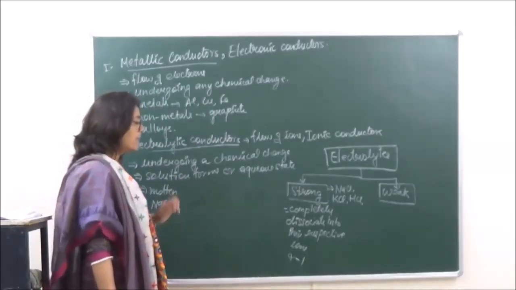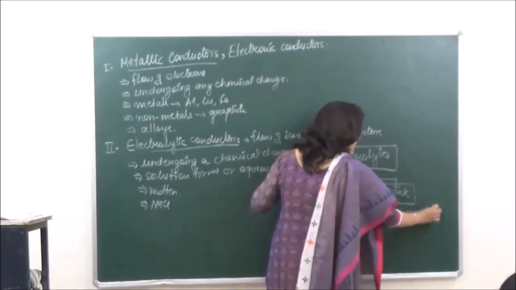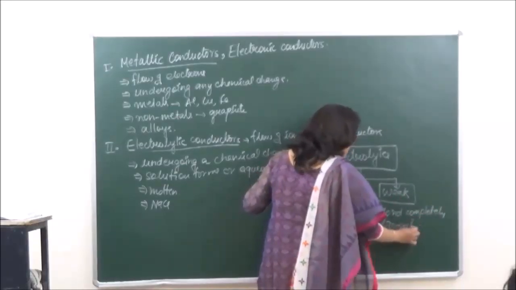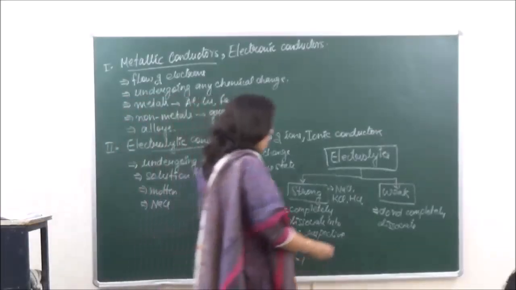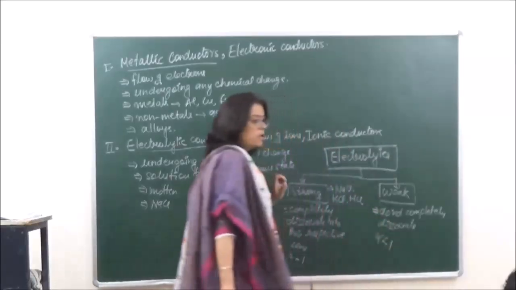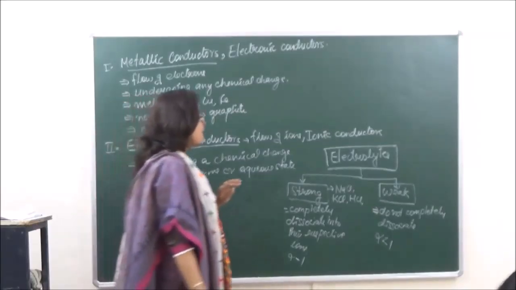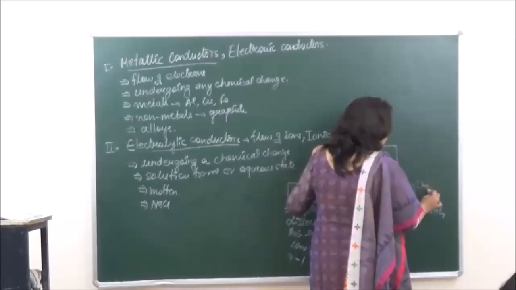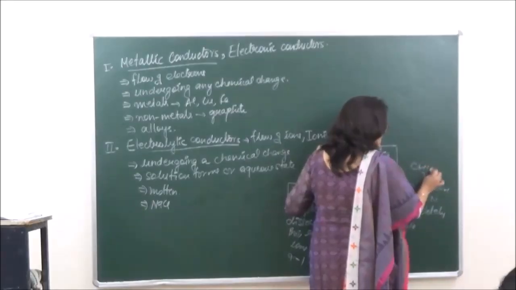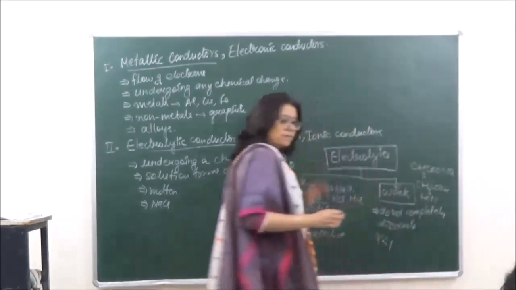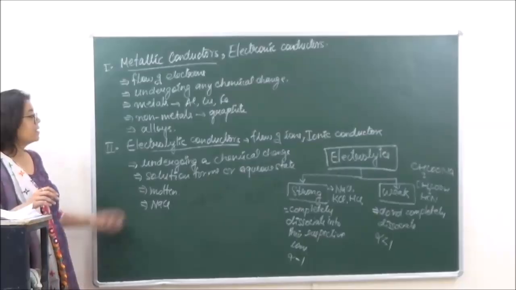Whereas weak electrolytes do not completely dissociate. Right? So therefore, alpha for such electrolytes is always less than 1. Clear? Examples of weak electrolytes which we can take are acetic acid, sodium acetate, etc. Okay, so now we have done two types of conductors, metallic conductors and electrolytic conductors.